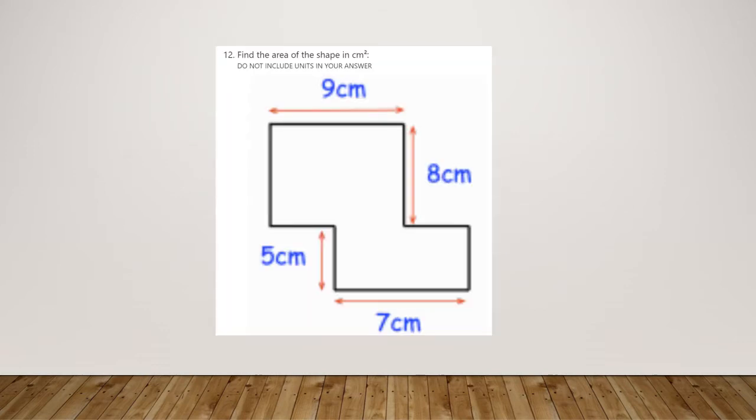Area one here, it's a compound area, so split it into 2 shapes that we should be aware of. So 2 rectangles here. So 9 times 8 is going to be the area of this rectangle. So 72, 5 times 7, 35, add those together, we get 107. I did say don't include units in the answer because the way the answer was formatted there, it would have been very difficult for you to get the squared in. So it should be 107 centimetres squared, but 107 was the number I was after for being typed in as your answer.